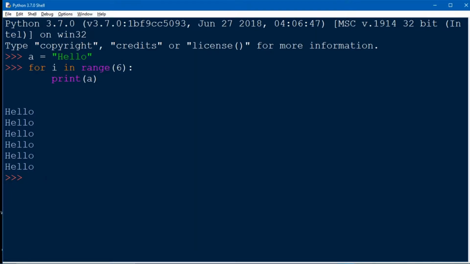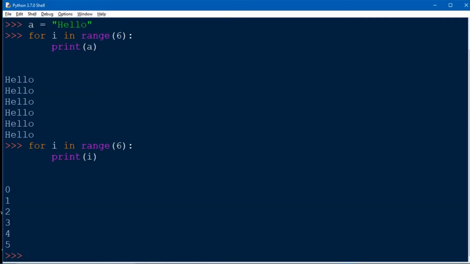One thing you have to note here, that our iteration is starting from 0 and ending at 5, because in the range function if we don't define the starting value, then it starts from 0 and ends at n minus 1. Okay, the limit of the range minus 1. Let me show you the value of iteration by just printing the value of i here. Okay, so see, we get our iteration value. It started from 0 and ending at 5.